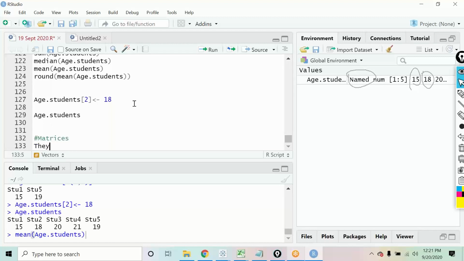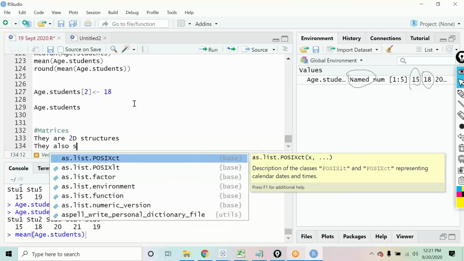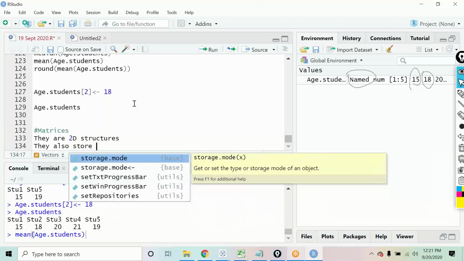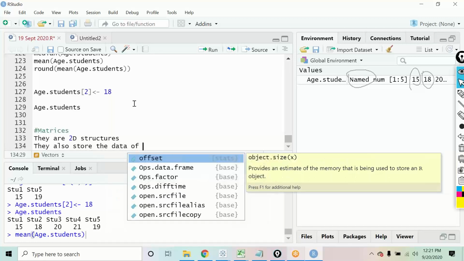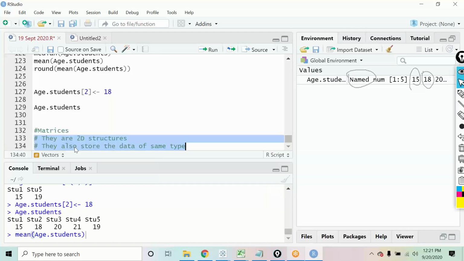Matrices are two-dimensional structures, and they also store data of the same type. They are 2D structures, plus they store data of the same type.